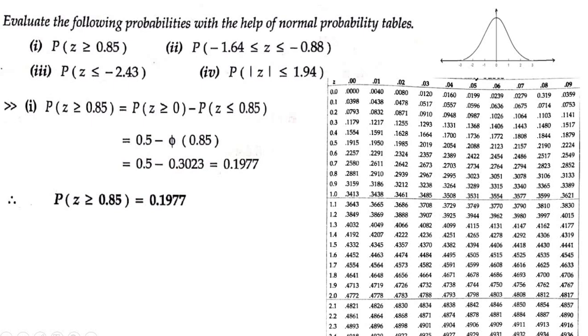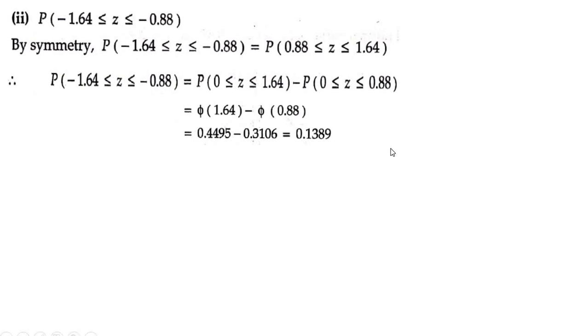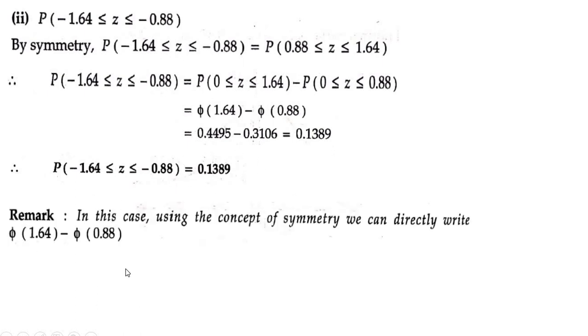The value of 0.88 is 0.8 plus 0.08, which is 0.3106. This is subtracted, and that will give you the value of probability of z greater than or equal to minus 1.64 less than or equal to minus 0.88, which is equal to 0.1389. Now we'll move on to the next one.